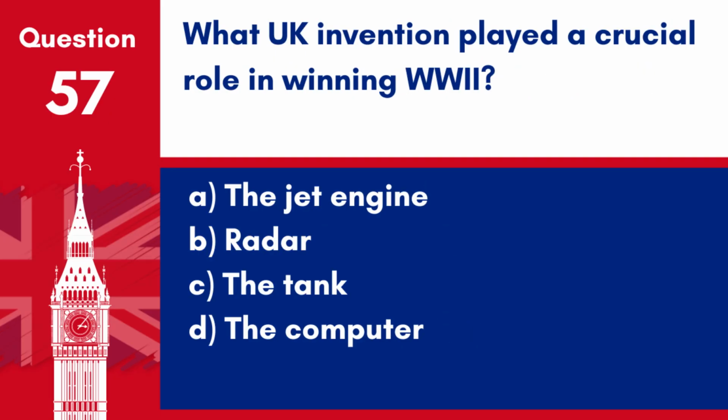Question 57. What UK invention played a crucial role in winning World War II? A. The jet engine. B. Radar. C. The tank. D. The computer. Answer B. Radar. Radar technology, developed in the UK, played a crucial role in World War II by providing advance early warning of incoming enemy aircraft and ships, helping to secure British skies and seas.